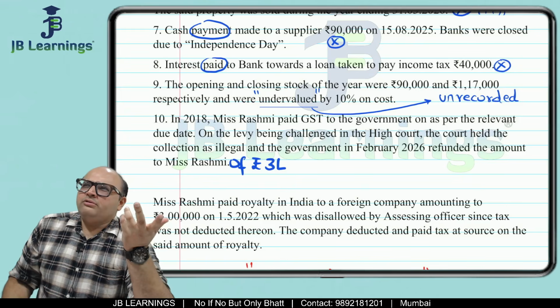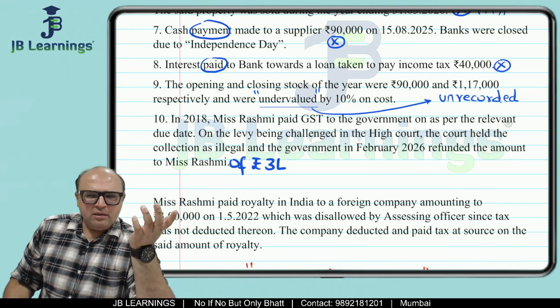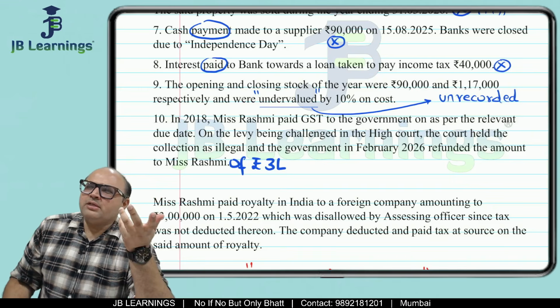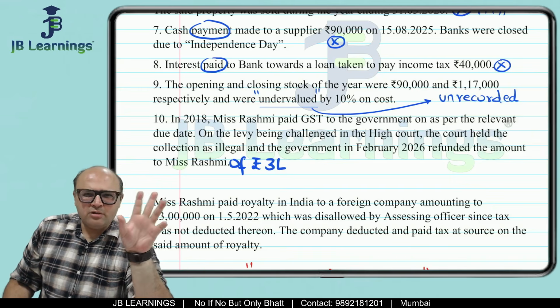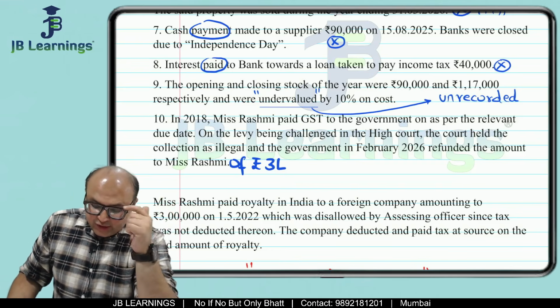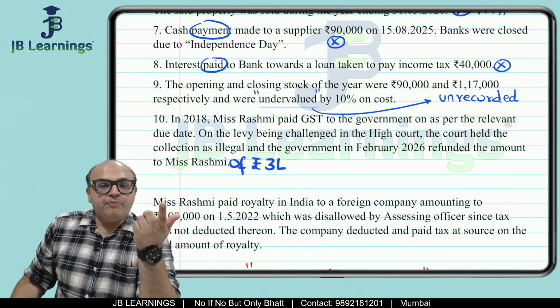All right. So GST is a business expense. It was paid in 2018 and it was paid as per the relevant due date also. All right. So they must have taken the expense deduction in 2018 only. See, on the levy being challenged in the High Court.